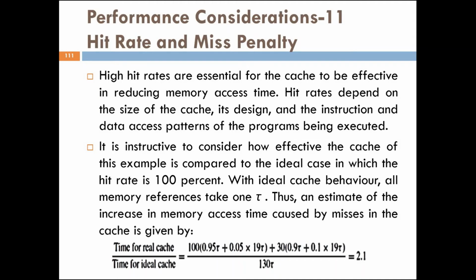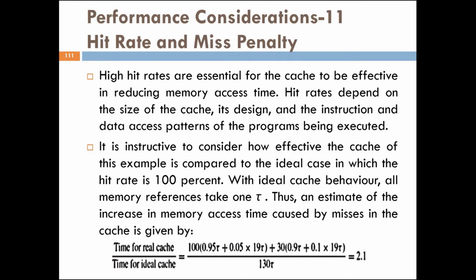It is instructive to consider how effective the cache of this example is compared to the ideal case in which the hit rate is 100%. Now with ideal case behavior, all memory references take 1 tau. So an estimate of the increase in memory access time caused by misses in the cache would be given by time for real cache divided by time for ideal cache. The time for ideal cache is 130 tau.